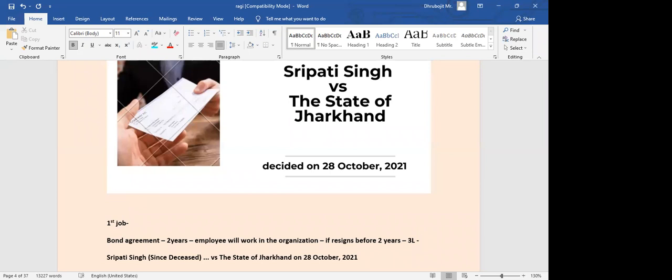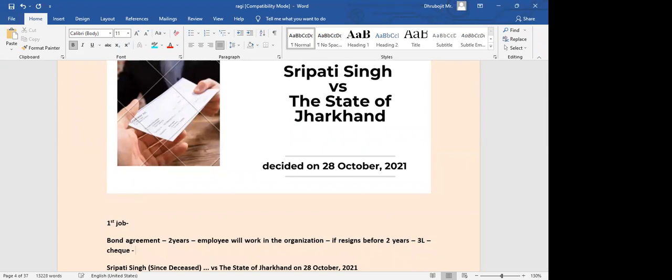The company will ask the candidate to give us a check. You need to give us a check of your concerned bank account amounting to rupees 3 lakhs. You need not mention any date. No date will be mentioned.